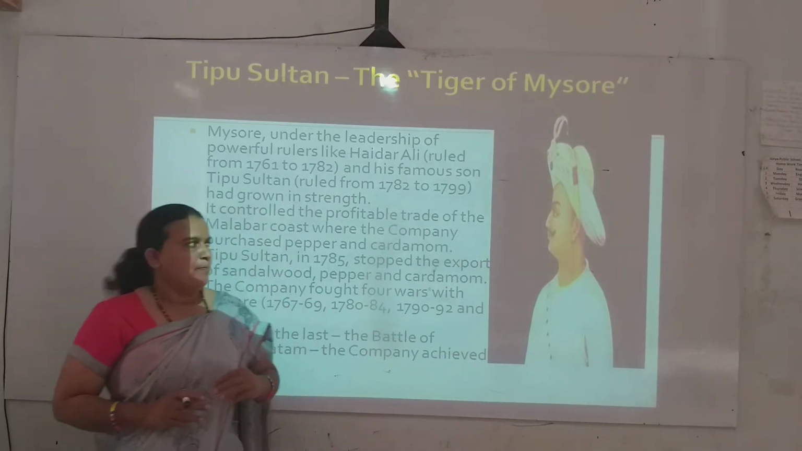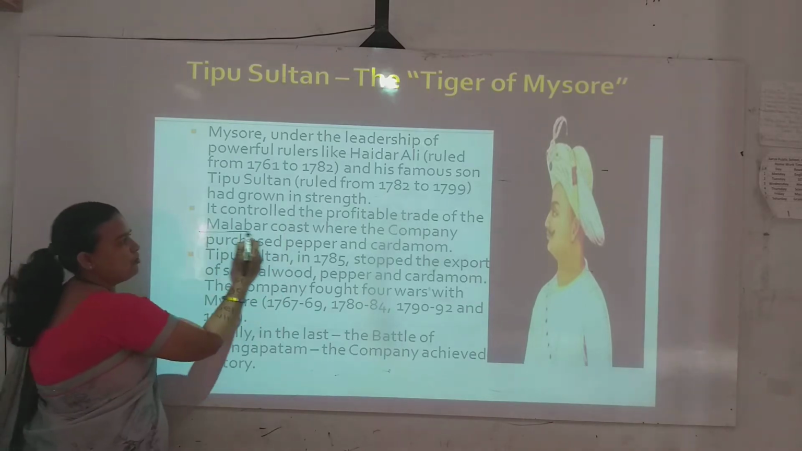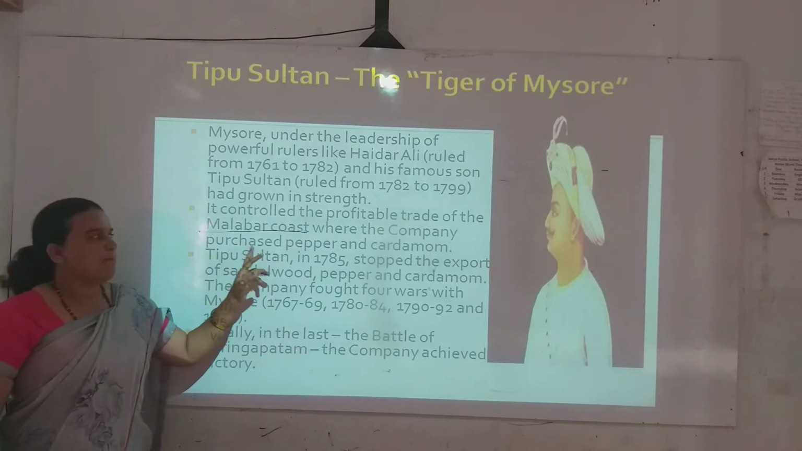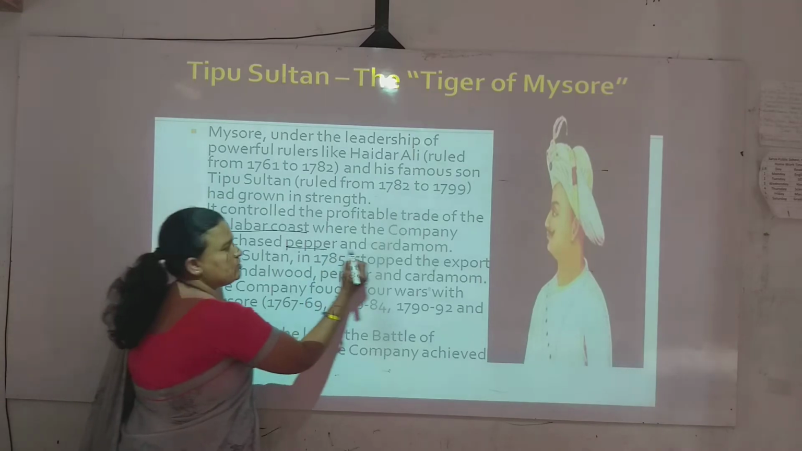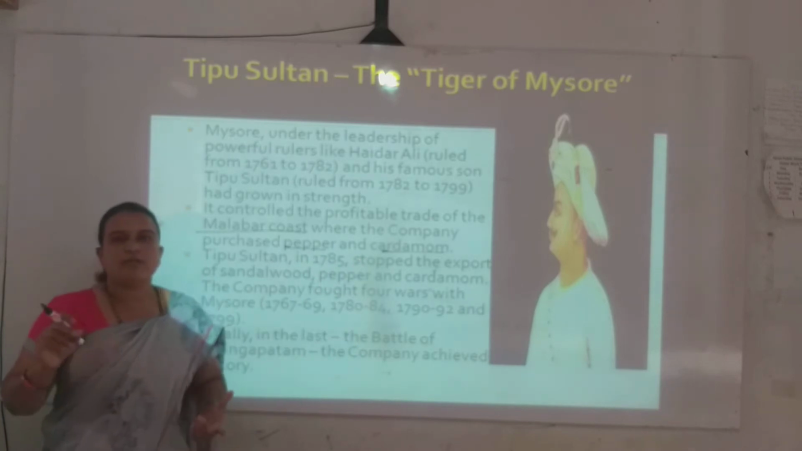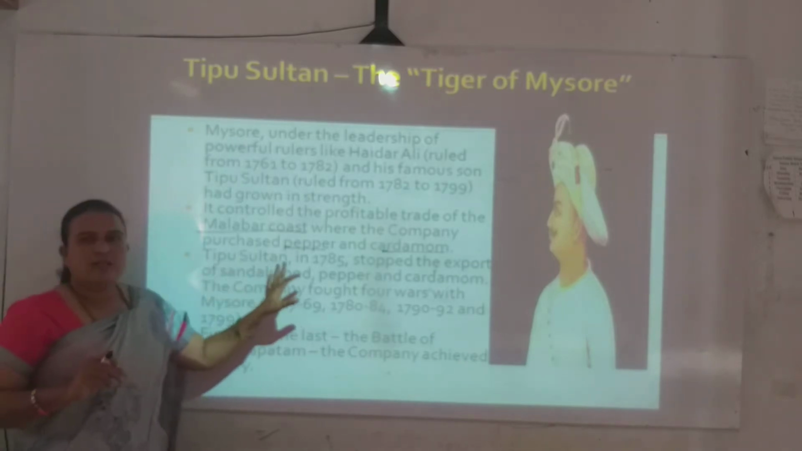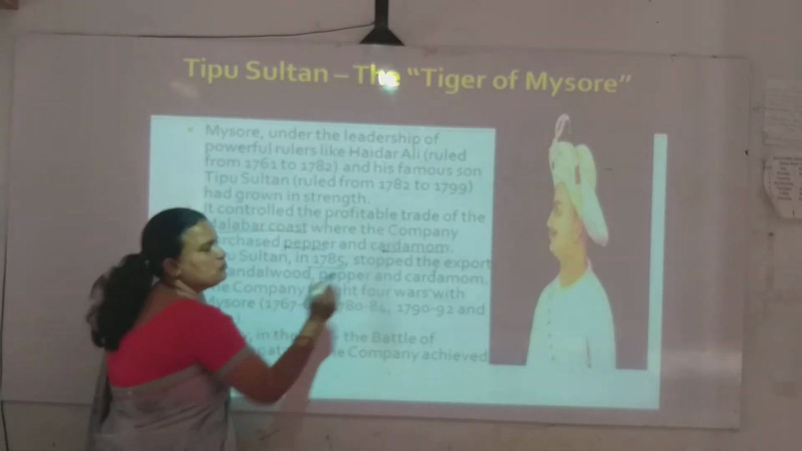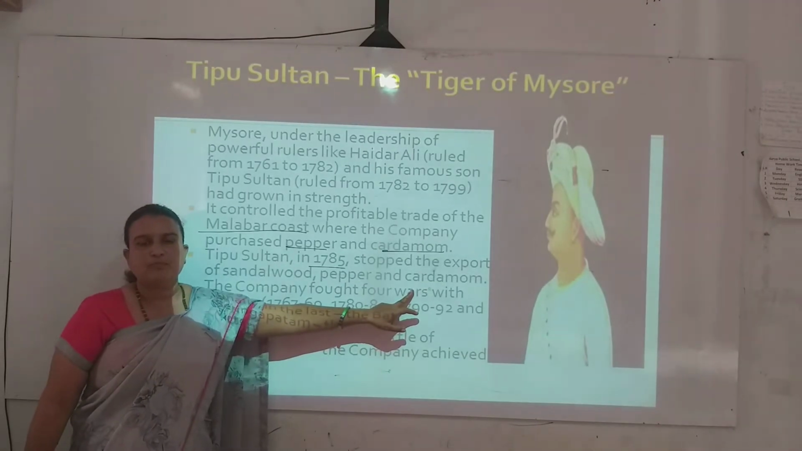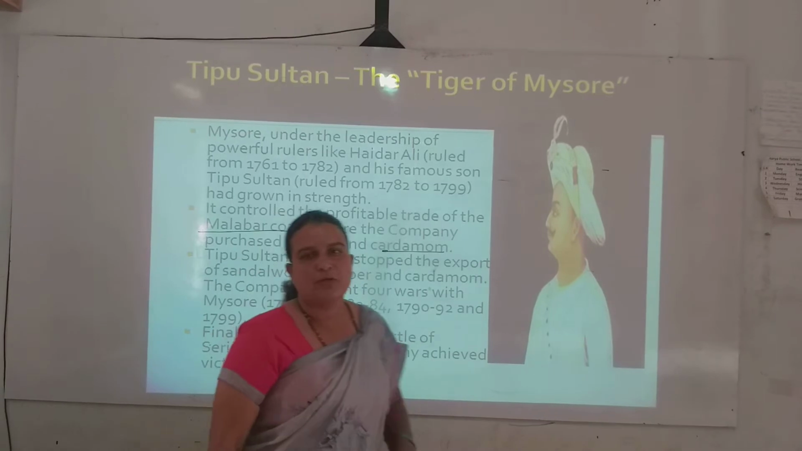Many of the profitable trades of the Malabar coast, one of the flourishing coasts in the southern part of our country, where the company purchased pepper and cardamom. But Tipu Sultan stopped the trading activities that took place between the company and the Mysore traders. So Tipu Sultan in the year 1785 stopped the export of sandalwood, pepper and cardamom. And for that reason, the company fought four wars with Tipu Sultan.